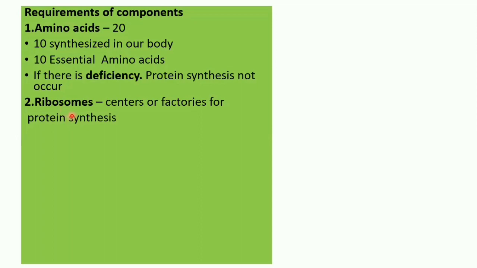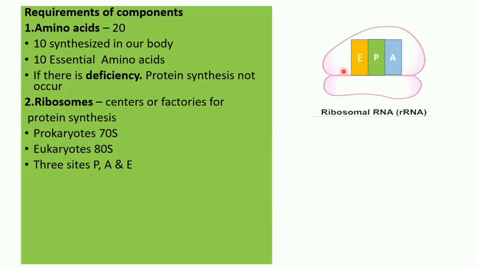Then ribosomes are required. Ribosomes are the centers or factories for protein synthesis. In prokaryotes, they are 70S type. In eukaryotes, 80S. Each ribosome consists of two subunits, one big and the other small.